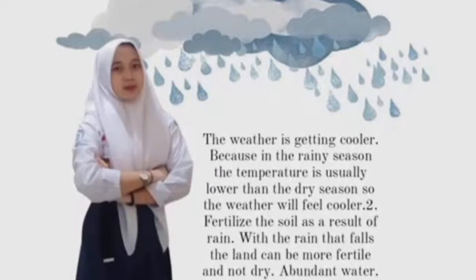Of rain. 1. The water is getting cooler because in the rainy season the temperature is usually lower than the dry season, so the water will feel cooler. 2. Fertilize the soil is a result of rain. With the rain that falls, the land can be more fertile and not dry, abundant water. 3.